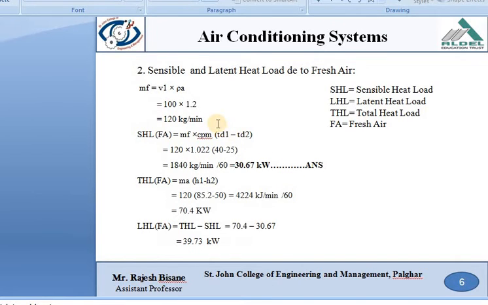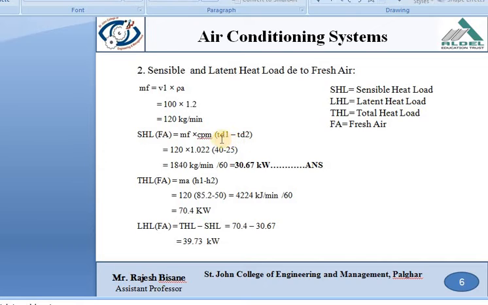Then the second question is the room sensible and latent heat load of fresh air. For the fresh air, mass of air is equal to VA into rho, that is equal to 100, which is coming from the atmosphere, and the density of air, which gives 120 kg per minute. And the room sensible heat because of fresh air is equal to mass of fresh air into Cp of fresh air into TD1 minus TD2, right?